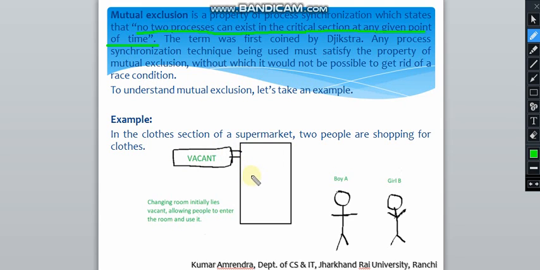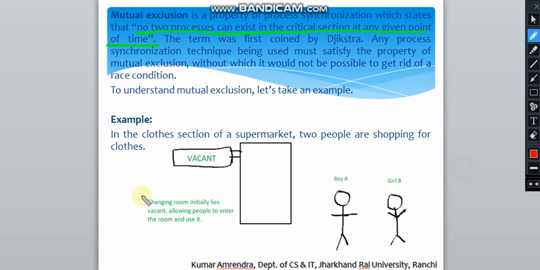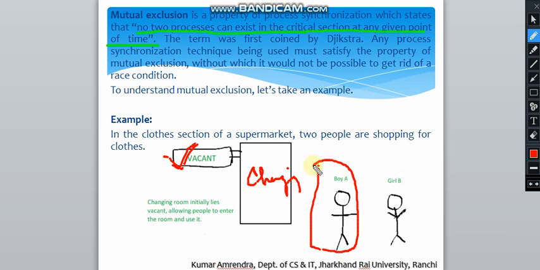First of all, what is there? This is a changing room inside a mall. There is a board which gives the state of the changing room, and the changing room initially lies vacant, allowing people to enter the room and use it. Okay, so there are two people, one is a boy and another one is a girl.